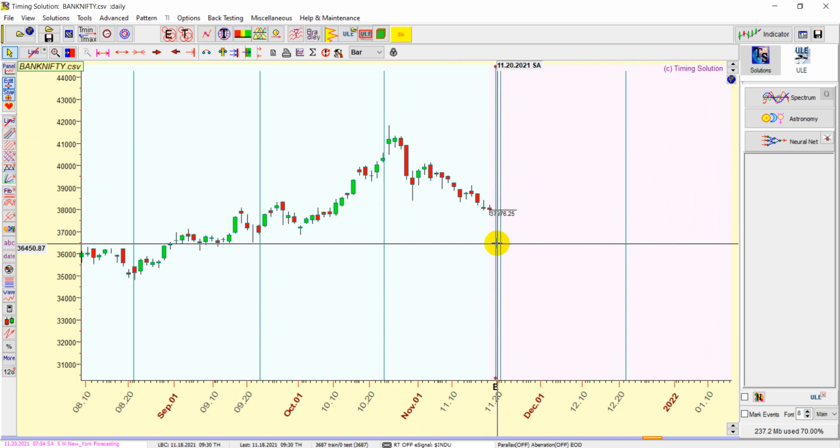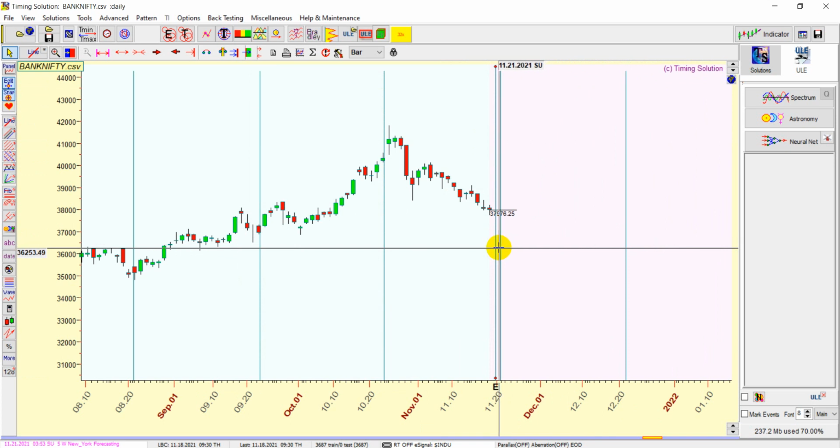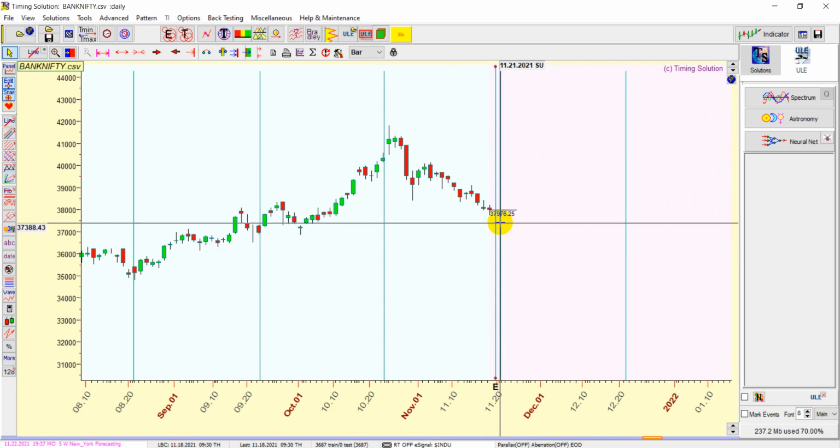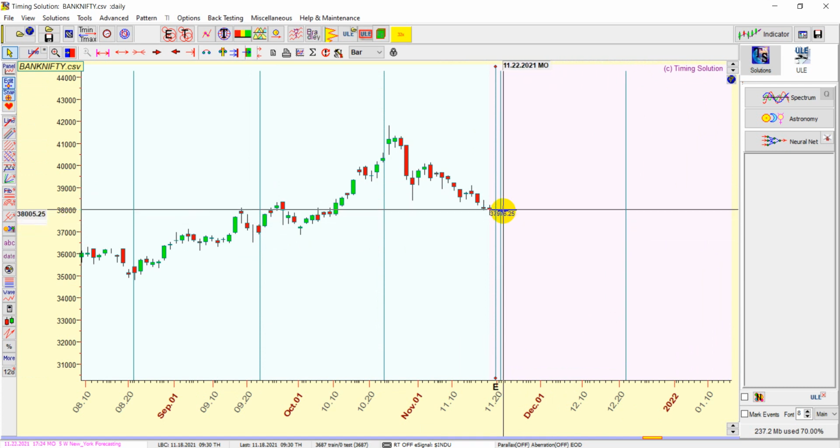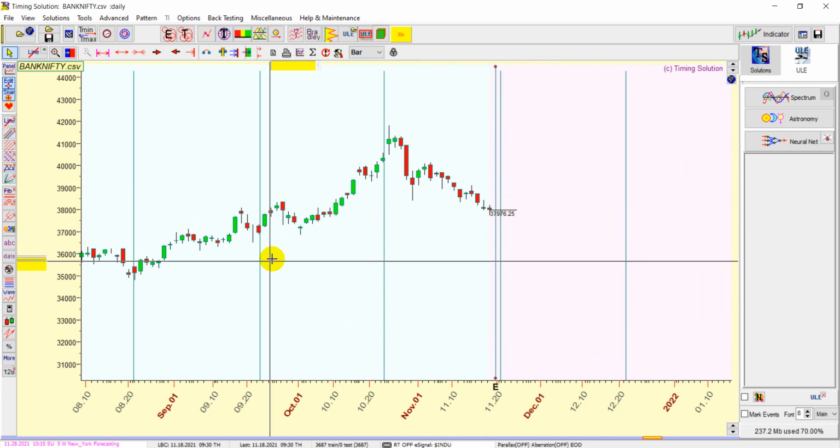So sun ingress is happening here, which is tomorrow, 22nd. Sorry, it happened today, so the effect will be seen tomorrow. So the first 15 minutes high and low will be very important tomorrow. On any side it is broken, you can see, and sun ingress has a very good impact.